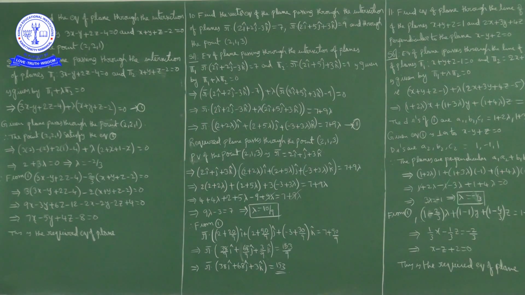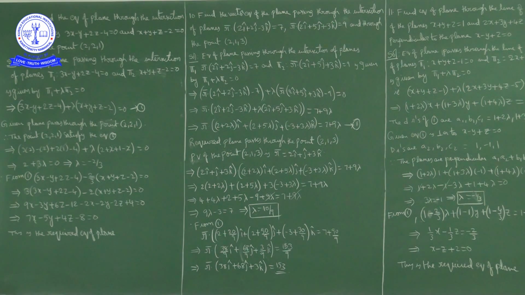Here the parameter is lambda. To find the lambda value, what is given? The required plane is passing through the point 2 comma 2 comma 1. So the point 2 comma 2 comma 1 satisfies this plane equation, because it is a point on equation 1.